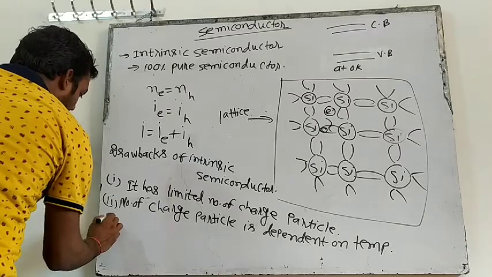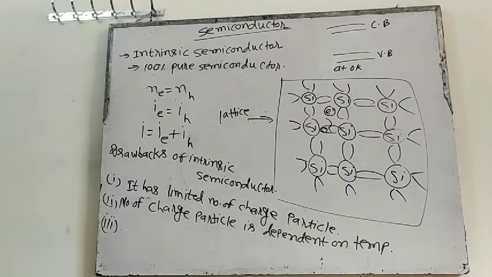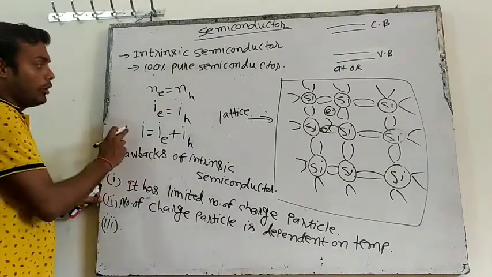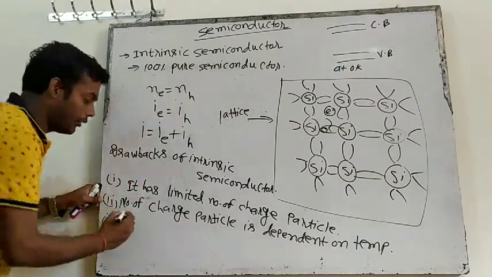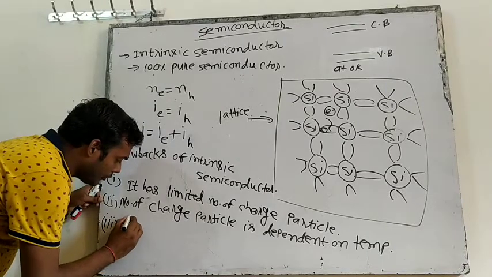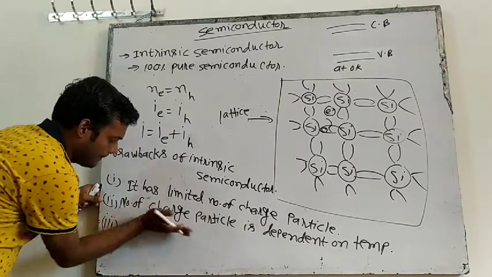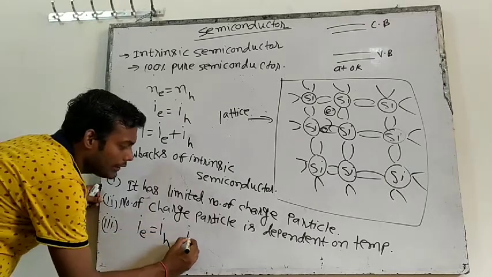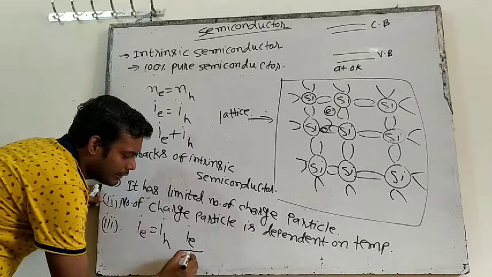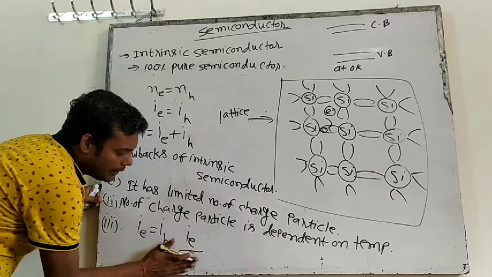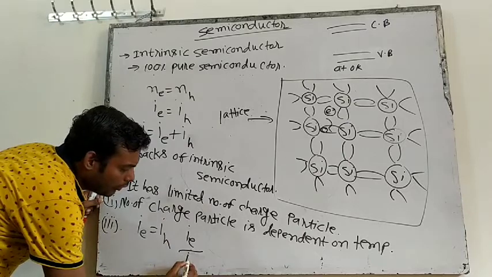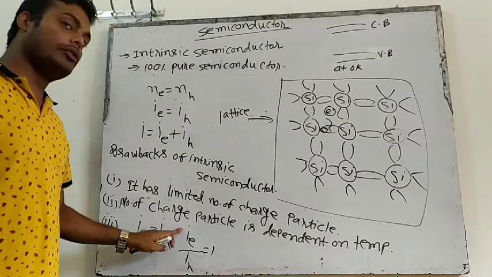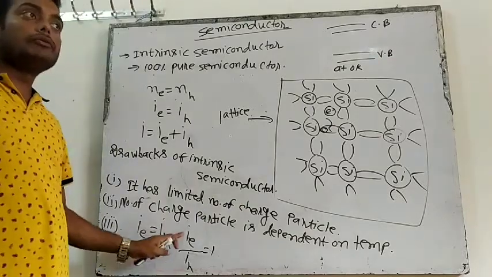And the third thing is, here the number of electrons is equal to the number of holes. So the current due to electrons will be equal to the current due to holes. If you take the ratio IE by IH, current due to electron divided by current due to hole, then IE by IH will be equal to 1, because IE is equal to IH. So this will be 1.